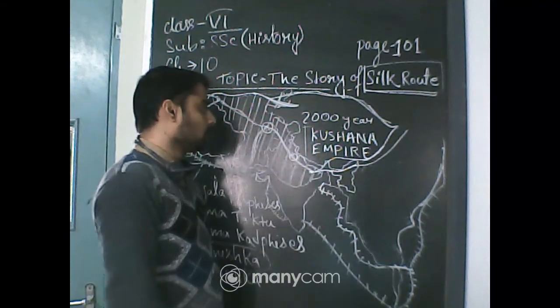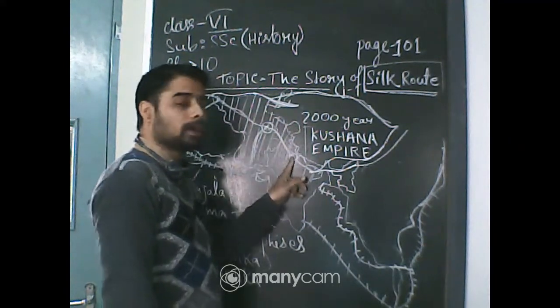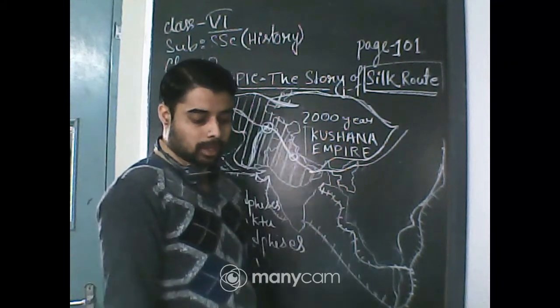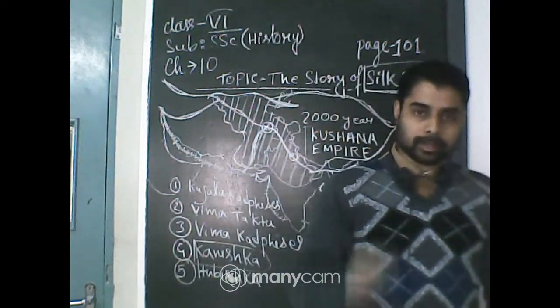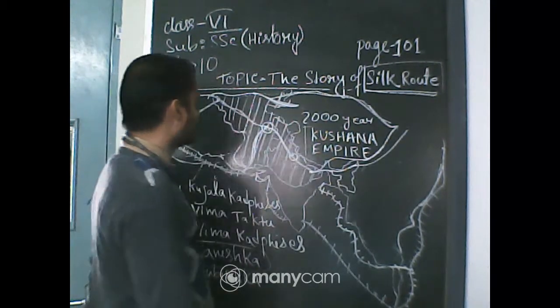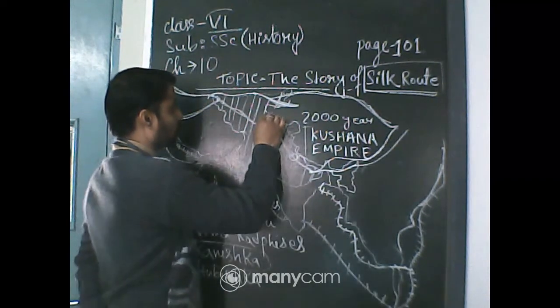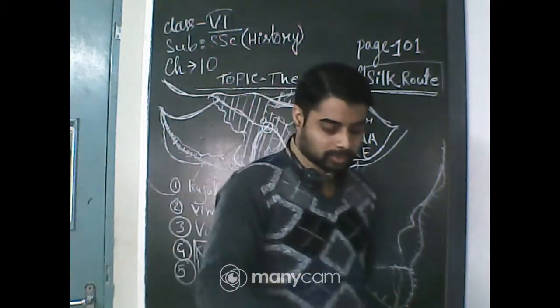These were the two important cities and administrative towns of the Kushanas, as well as Takshila. Takshila University was also included in their territory.